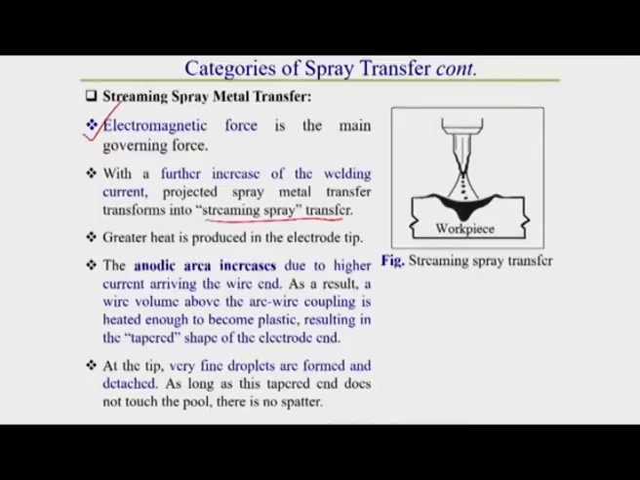How this streaming occurs, that also we should know. Due to this further increase of current, the anodic surface area increases. How this anodic surface area increases, that also I will explain. Due to this increase of the anodic surface area, generally what happens is that due to this high current and anodic surface area, they generate high heat. Due to this high heat, the electrode becomes soft enough.